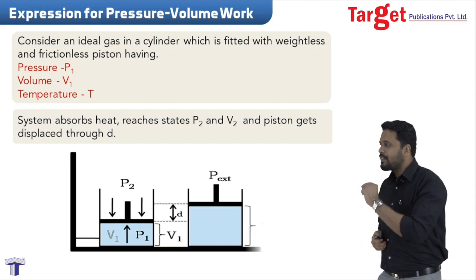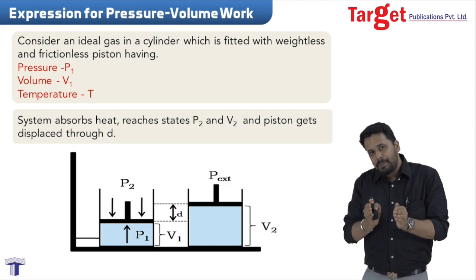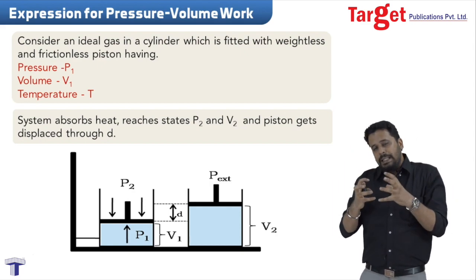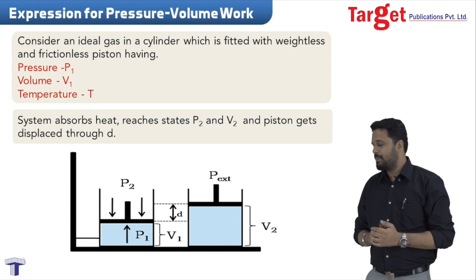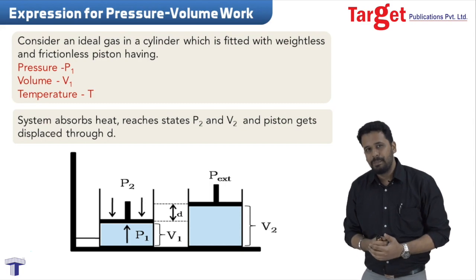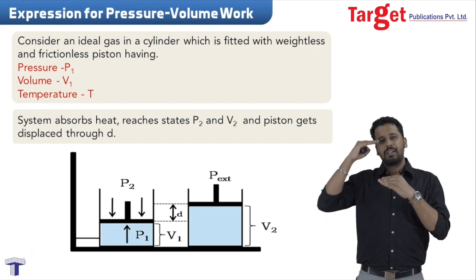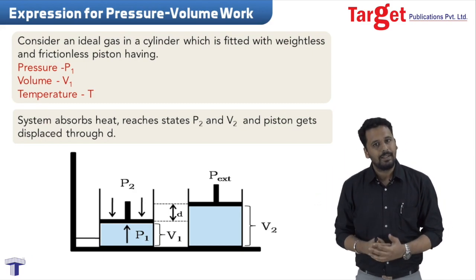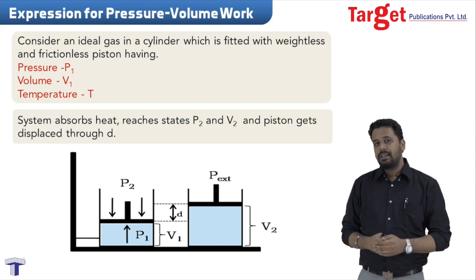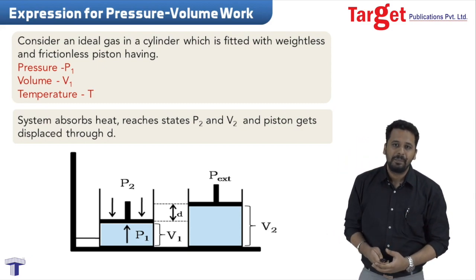ये सिनारियो कुछ ऐसा होगा where you can see that now the pressure of the gas is the same as the external pressure. तब तक पुश किया पिस्टन को जब तक internal pressure becomes equal to external pressure. External pressure कहेंगे या P2 कहेंगे, it's one and the same. So the system has absorbed heat and it has now reached a pressure of P2 or P external. The volume now is V2 and the piston has been displaced through a distance of D.